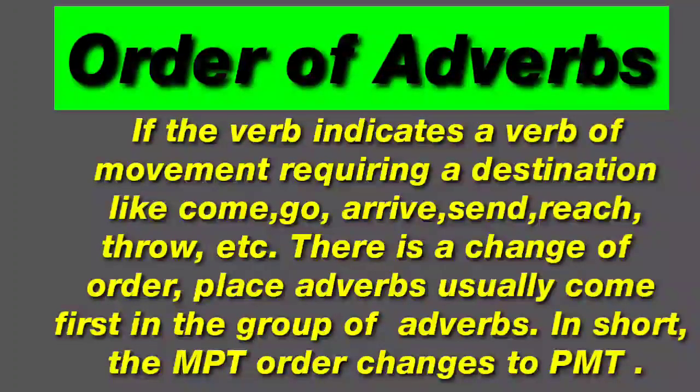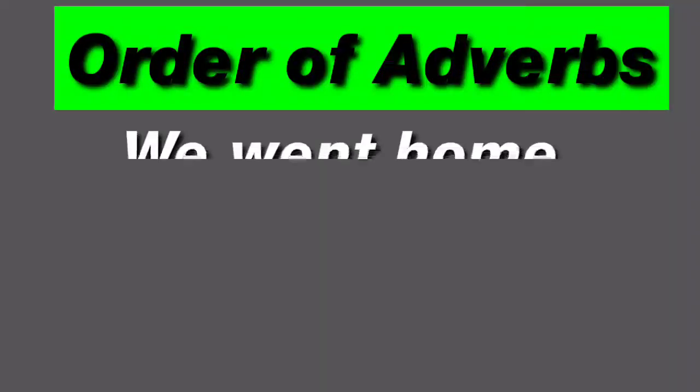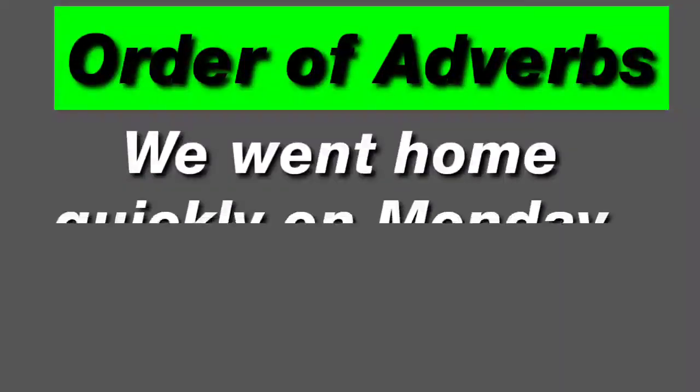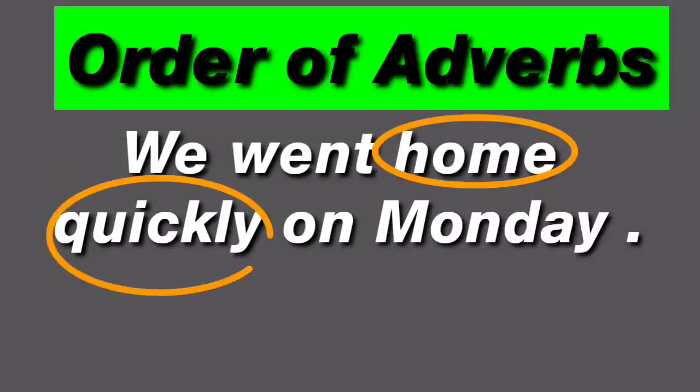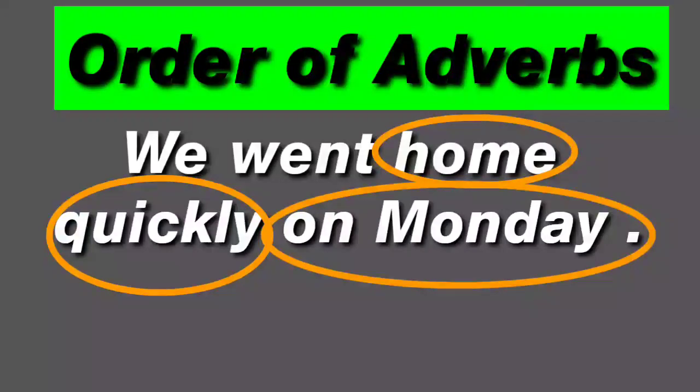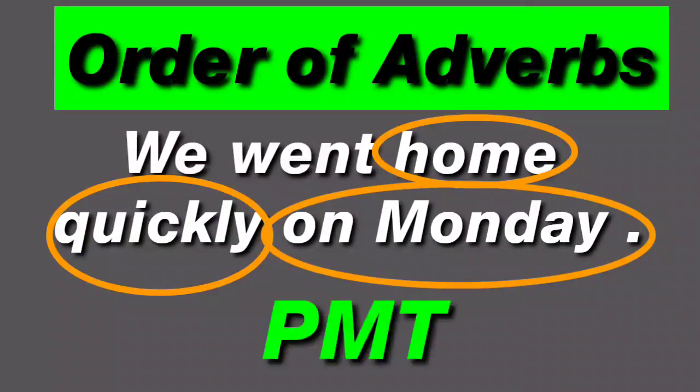For example, we went home quickly on Monday. Here in this sentence, home is adverb of place, quickly is adverb of manner, and on Monday is adverb of time. Short form, PMT. Clear? Very good.